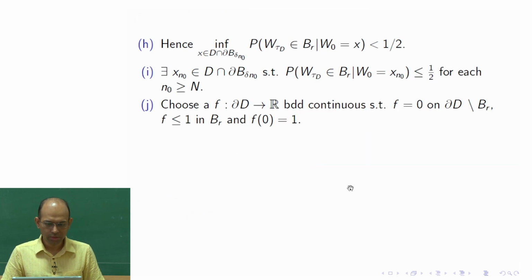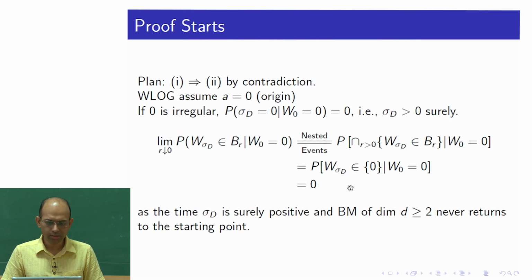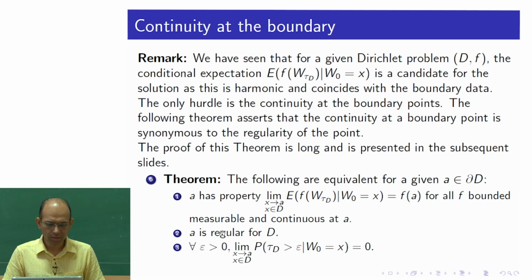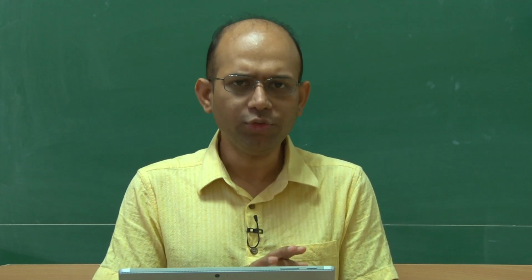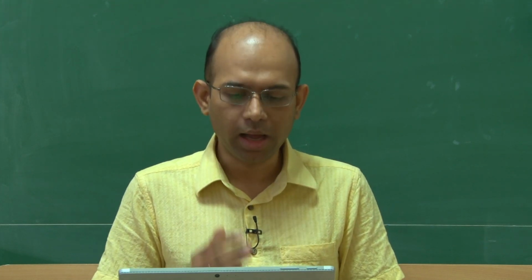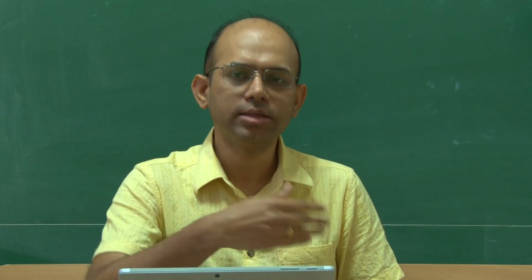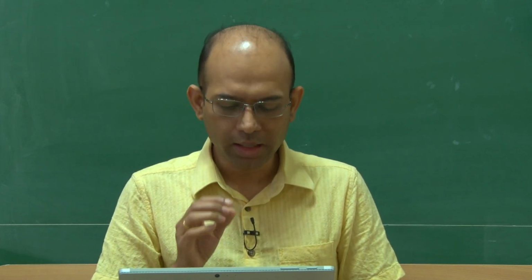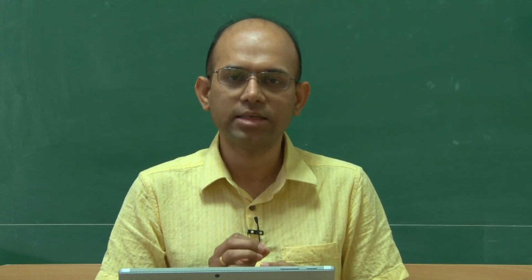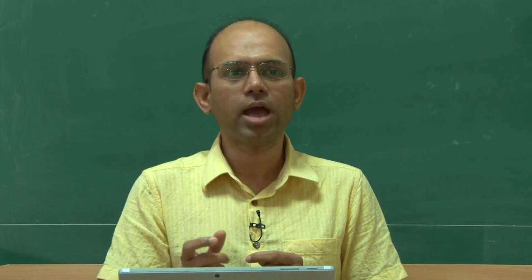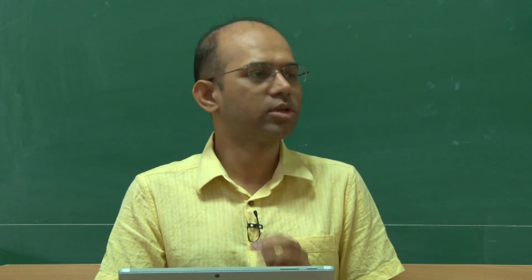Let us read 2 and 3 again. 2 is just that the point A on the boundary is regular. The third says that if you fix epsilon positive and ask for the probability that the exit time is more than epsilon, given that you are starting from point x, and x is as close as possible to the boundary, then of course that exit time becomes shorter and shorter, but you have kept epsilon fixed.